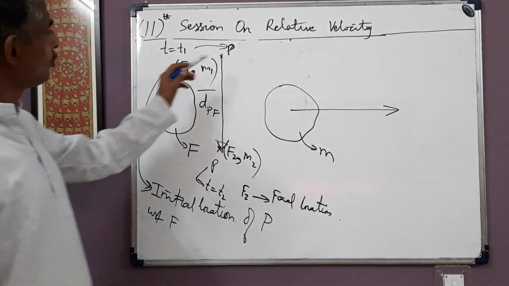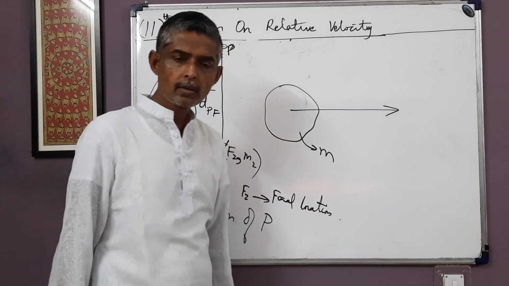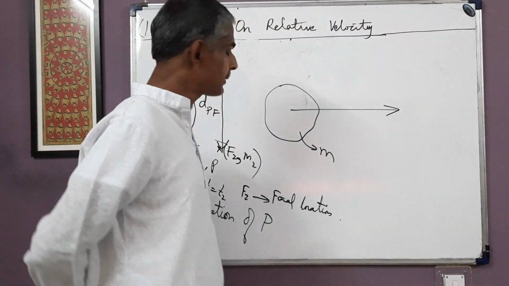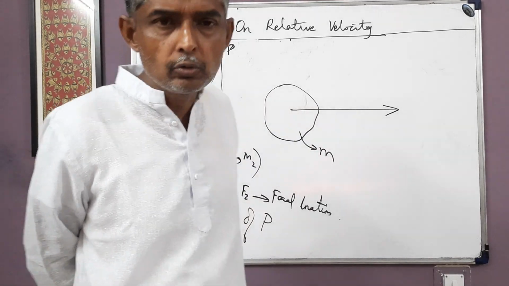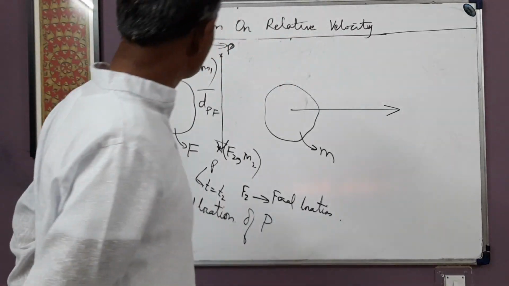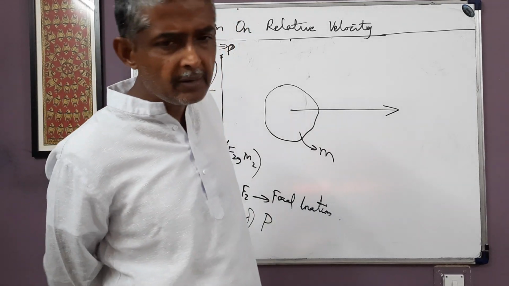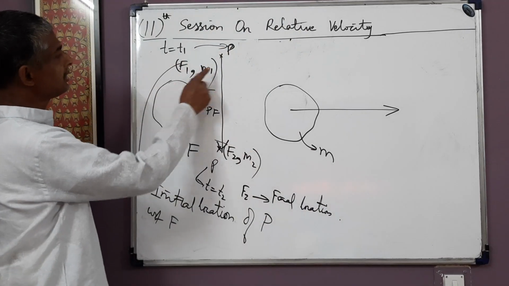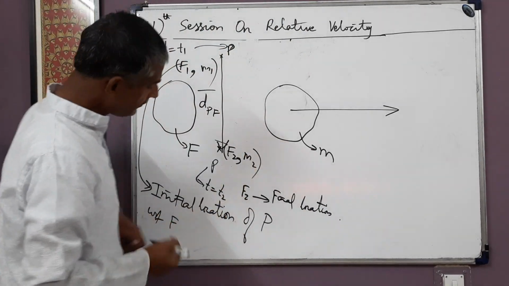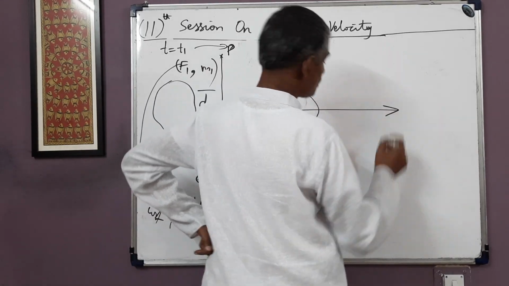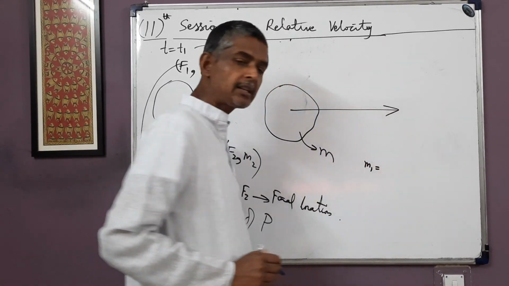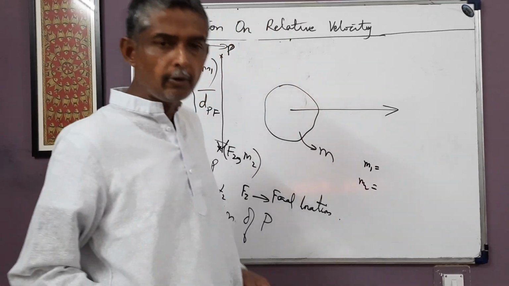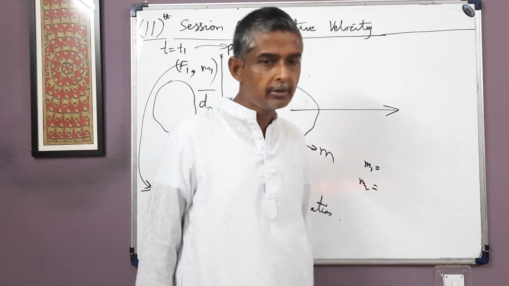Now see, we have to know the displacement of p with respect to m in the time interval t1 to t2. For that we have to consider which locations of frame m point p occupies at these two time instants. So at t = t1 point p occupies location m1 of frame m. So m1 will be called the initial location of p with respect to m at t = t1. And m2 will be called the final location of p with respect to m at t = t2. Fine.